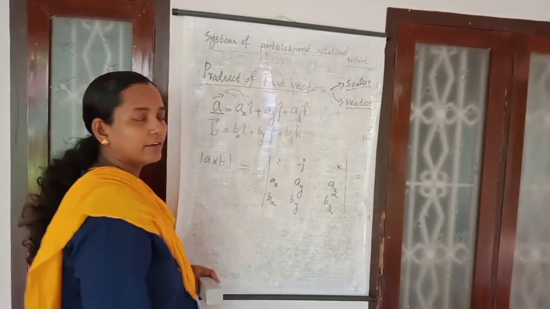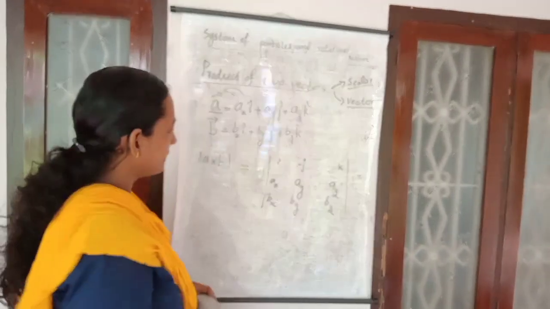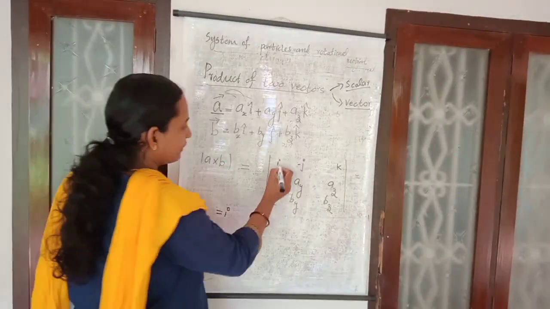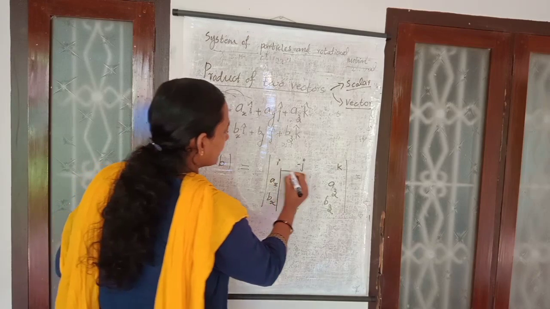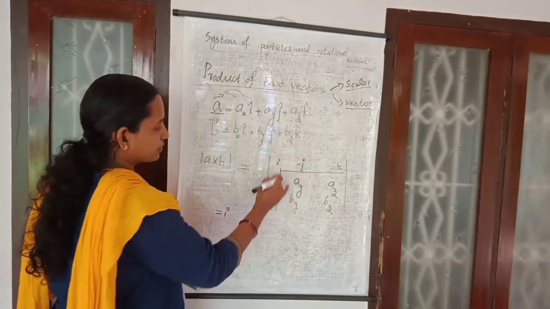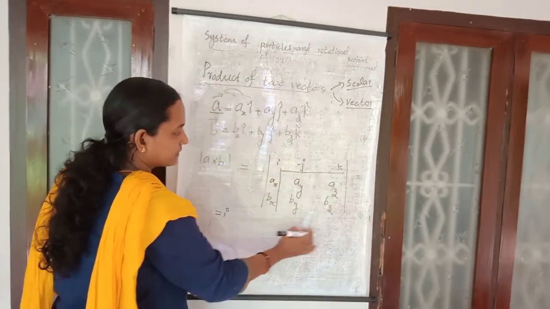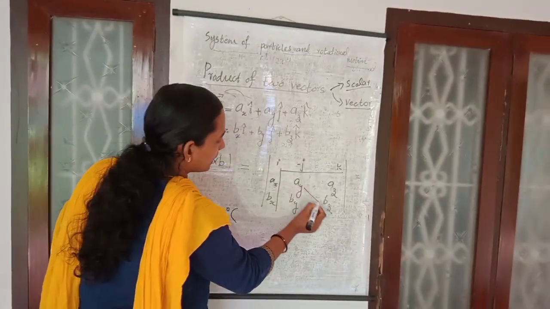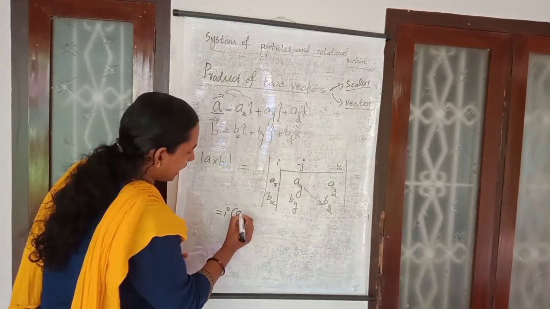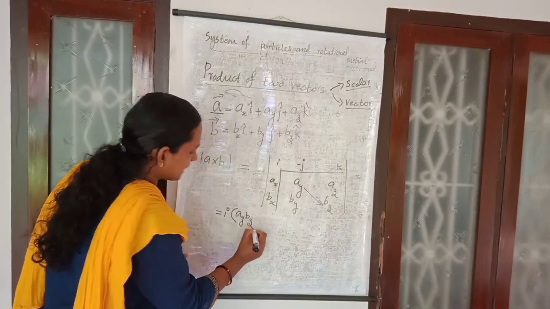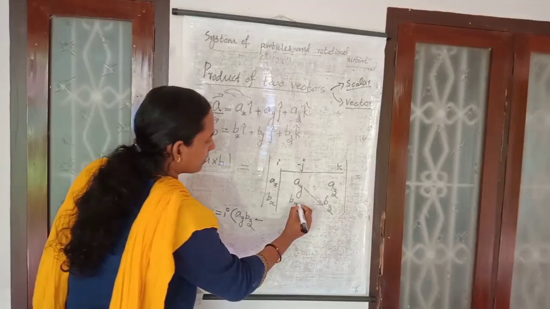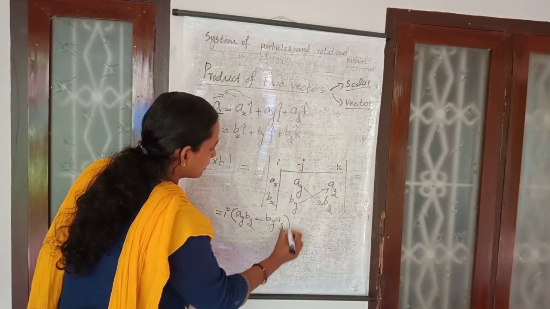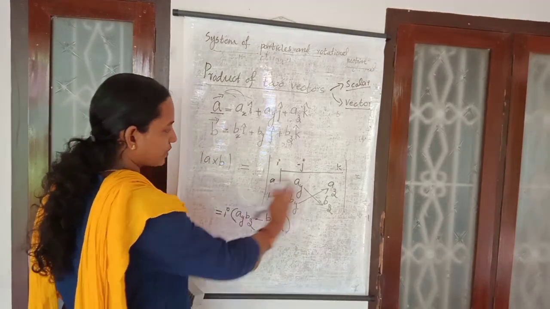Then how can you find the cross product of these vectors? First the i component. If you choose this i, eliminate the row and column of i, and just consider the remaining part. Then it is i times Ay Bz minus By Az. The i component is over.